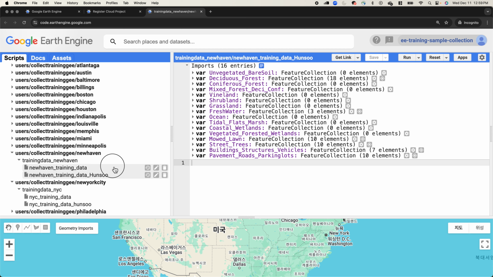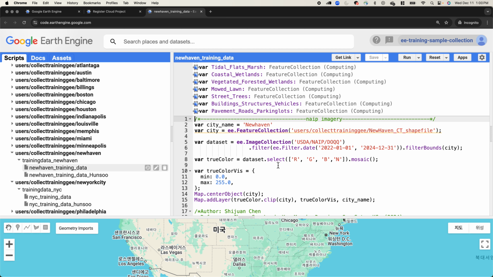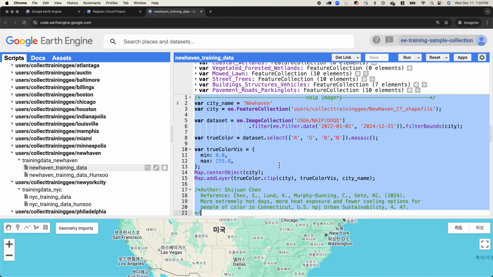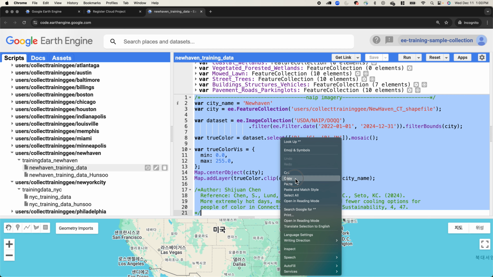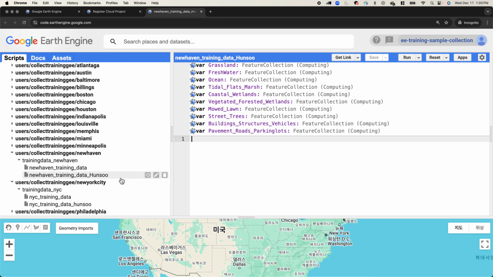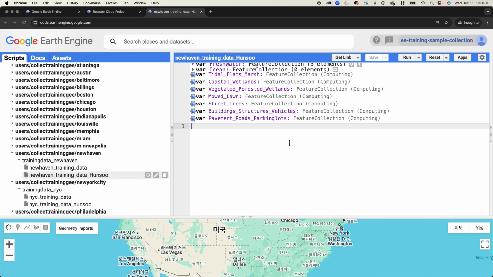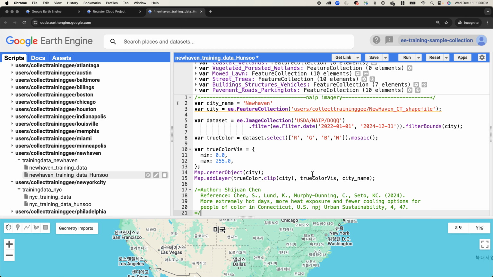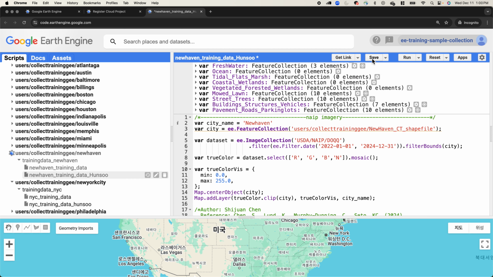And let's move back to the original script to copy the second section. Click here, select all, Ctrl A and Ctrl C, or you can use your mouse, of course. Then let's go back to the new script where we add your own name. And click here, and then I'm going to paste the script that I just copied. And then click Save.